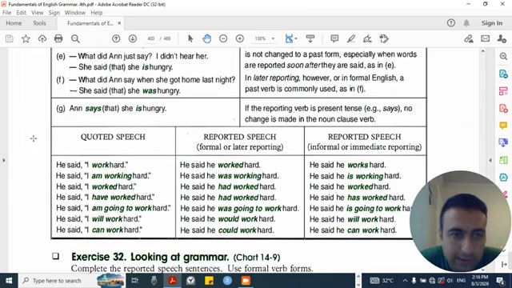G. Anne says that she is hungry. If the reporting verb is present tense, for example says, no change is made in the noun clause verb.